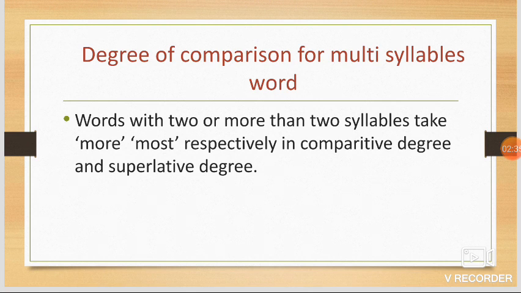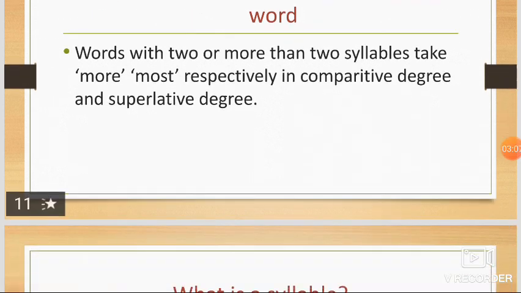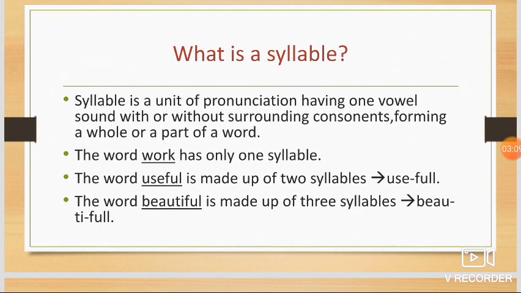Degree of comparison for multisyllable words. In this section, we will learn about degree of comparison for multisyllable words. We shall study the classes of adjectives to which more and most are added as prefix to form the comparative and superlative degree respectively. The words more and most are added as prefix to the positive form which has two or more syllables. Now what is a syllable, children?